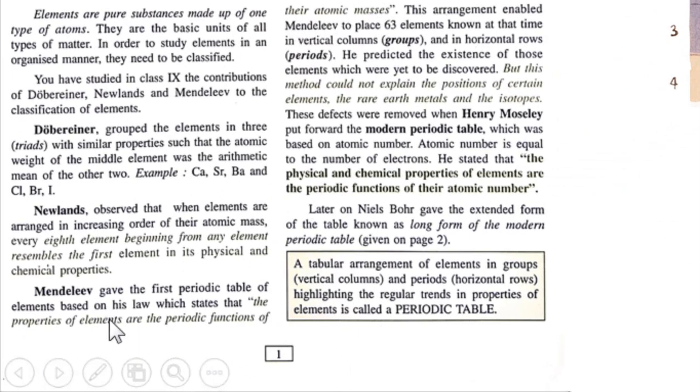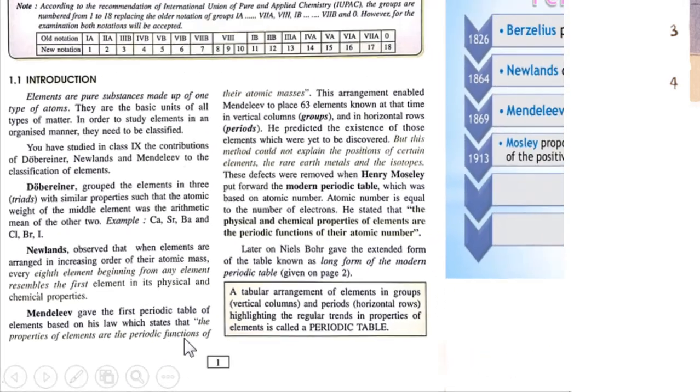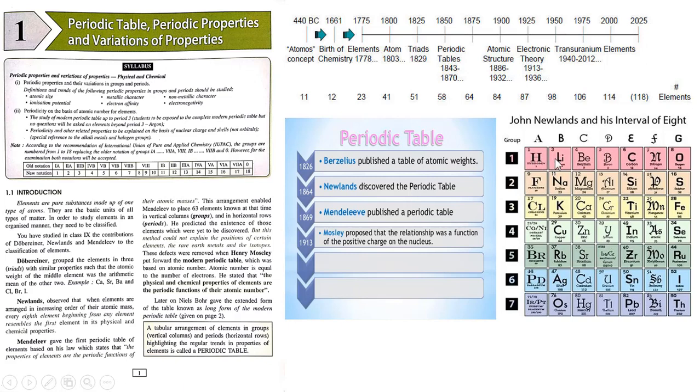What is the key word in this definition? The key word is periodic function. What does this mean? It means that whenever we arrange the elements in a particular fashion, whether that's a triad, whether it's an octave or the long form of the periodic table, after certain intervals of time, the properties of the elements that are coming under the same columns keep on repeating.